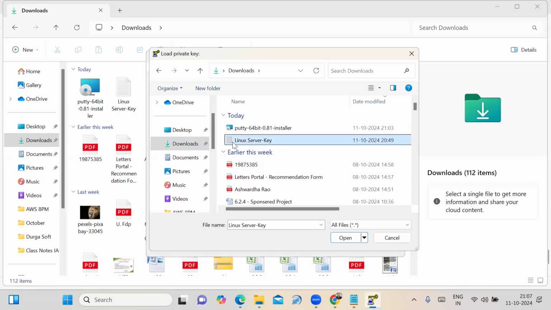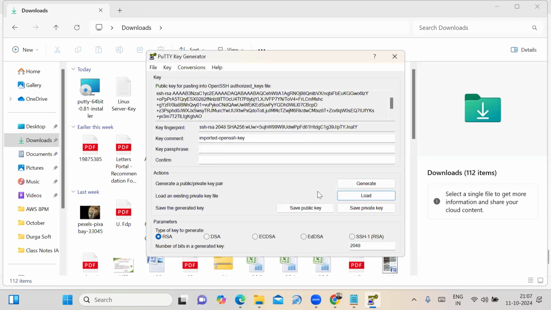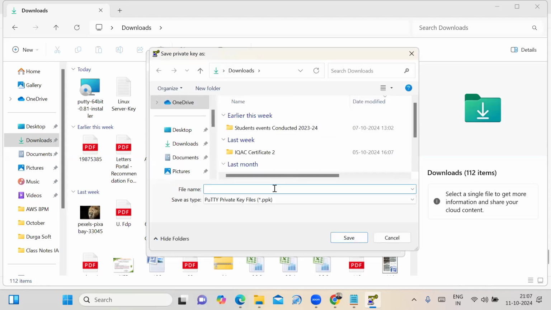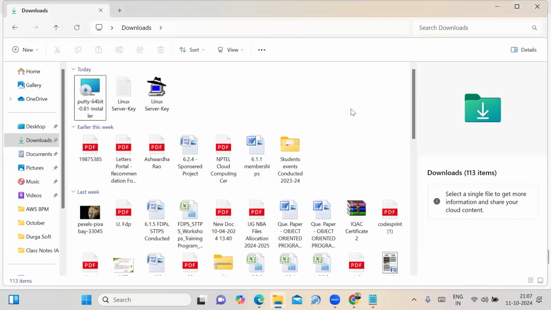We have to select that PEM file. Click on open. Click on OK. Click on save private key. Click on yes. Now I am giving the file name Linux server key, the same name, but the extension is .ppk. Click on the save option. Now we have to close this one.